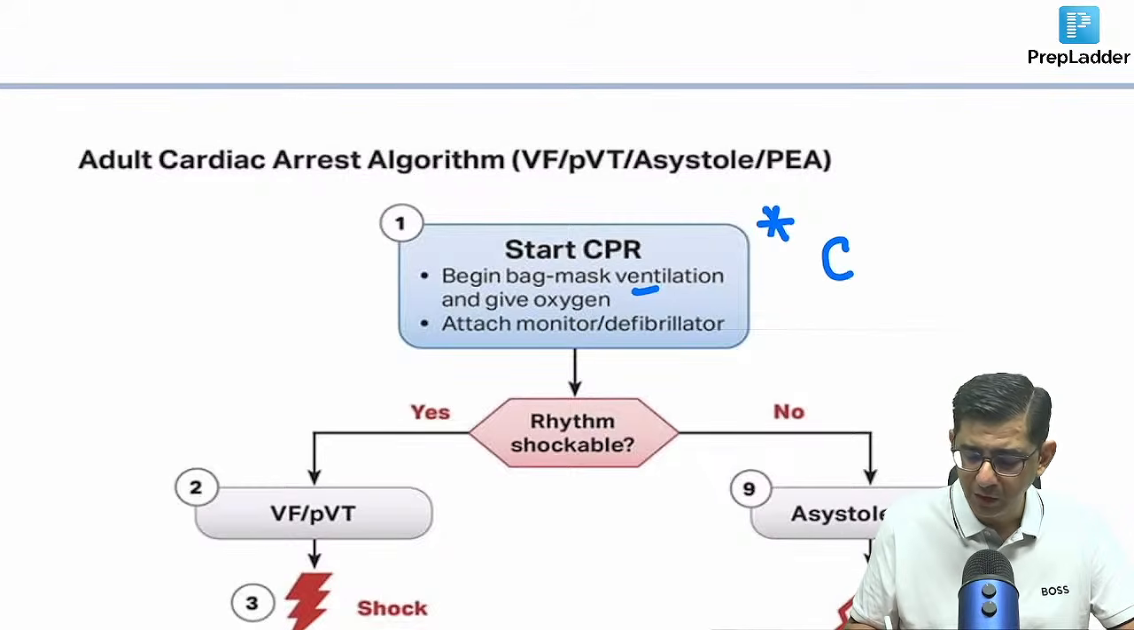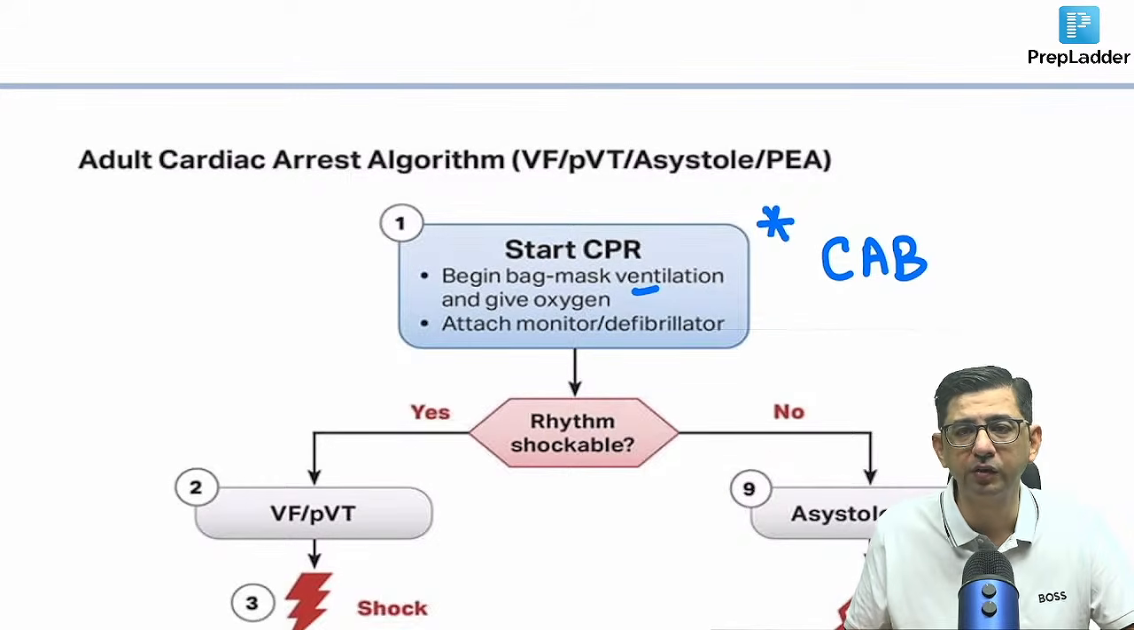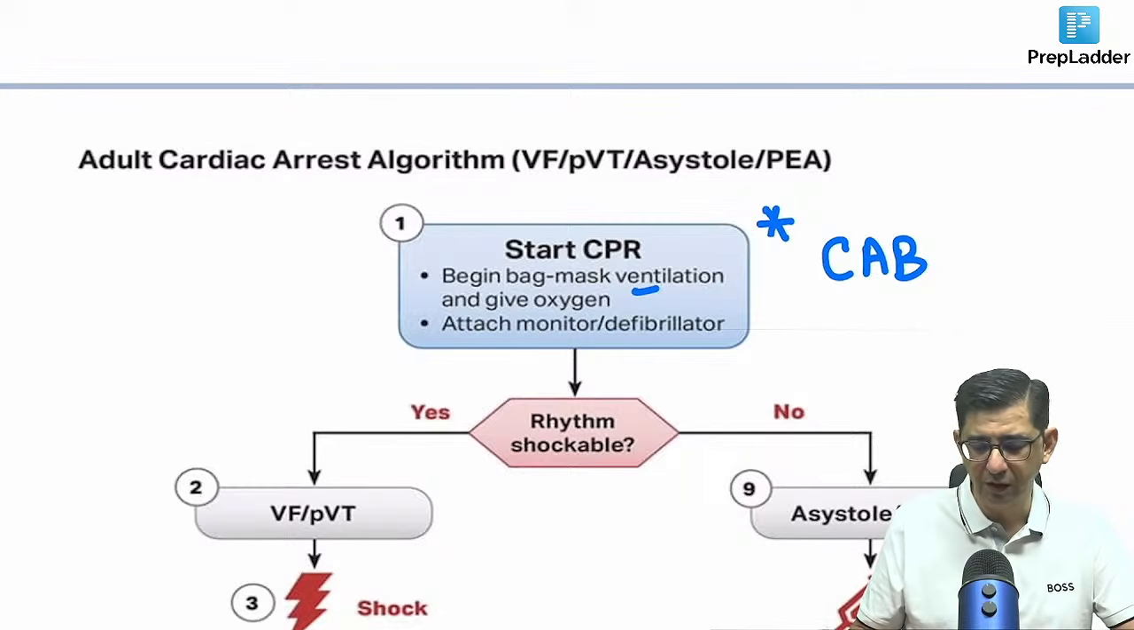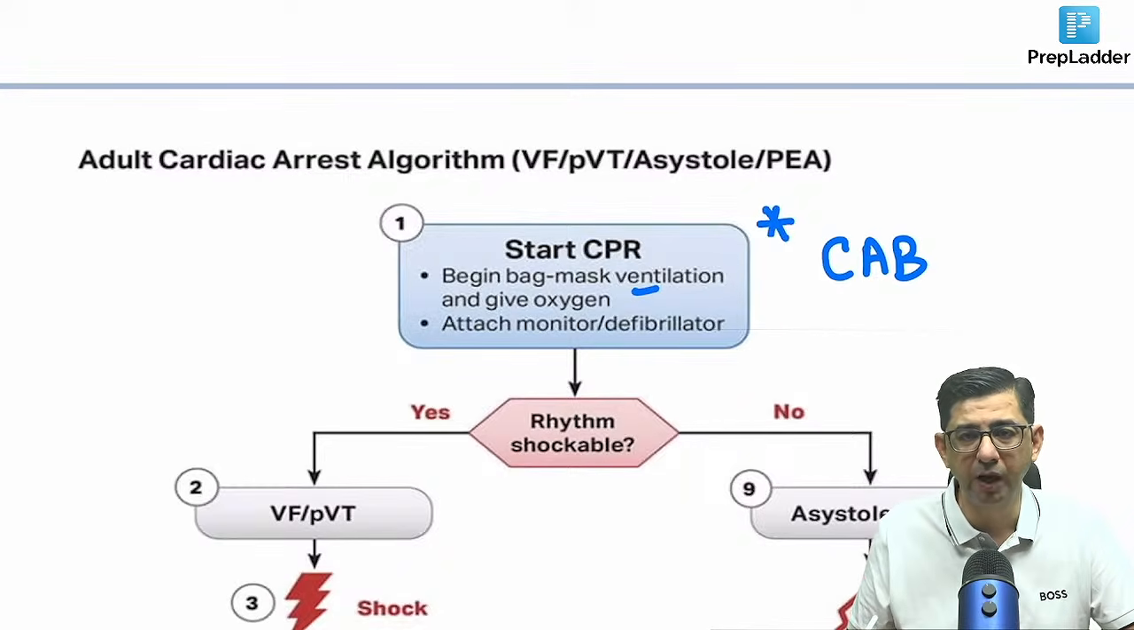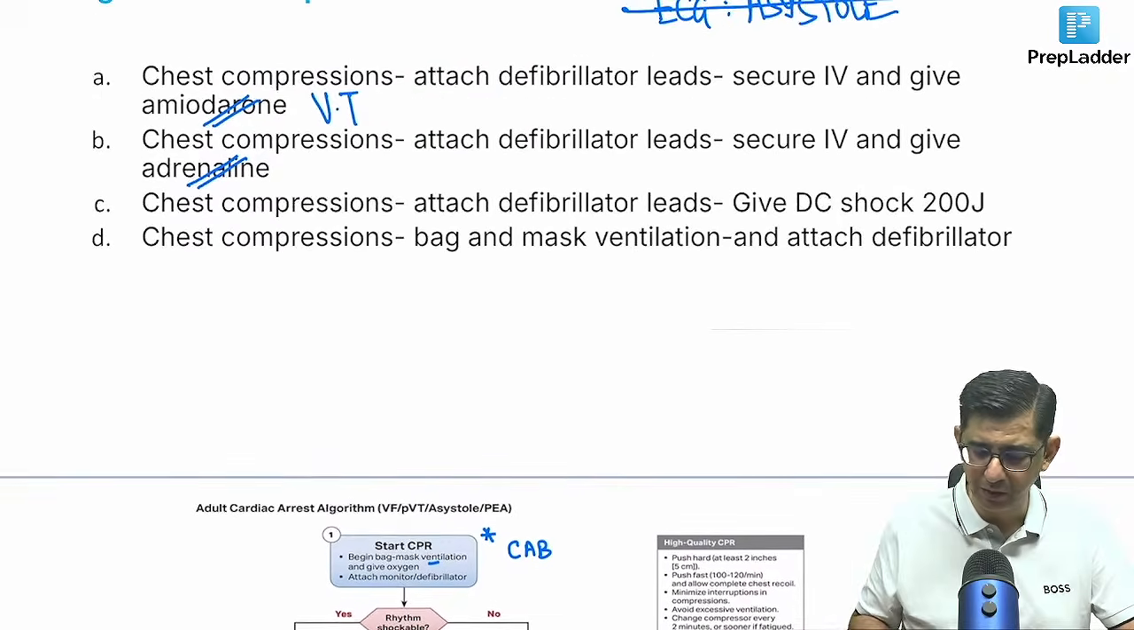Any patient who's coming, we go in for a CAB. So circulation, airway, breathing is what we are trying to do in this case. So the point is you go for circulation, that is CPR. At the same time, you give bag and mask ventilation, give oxygen to the patient, and attach him to a defibrillator. So the correct answer for this particular question is option D.